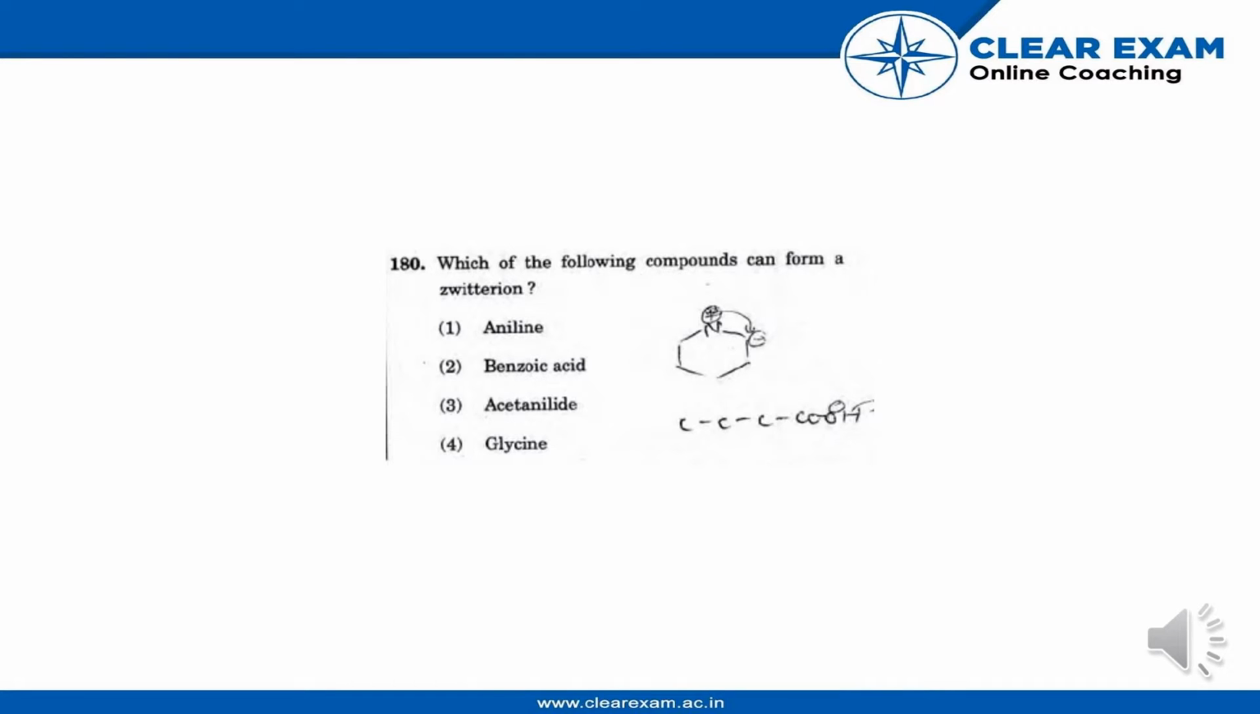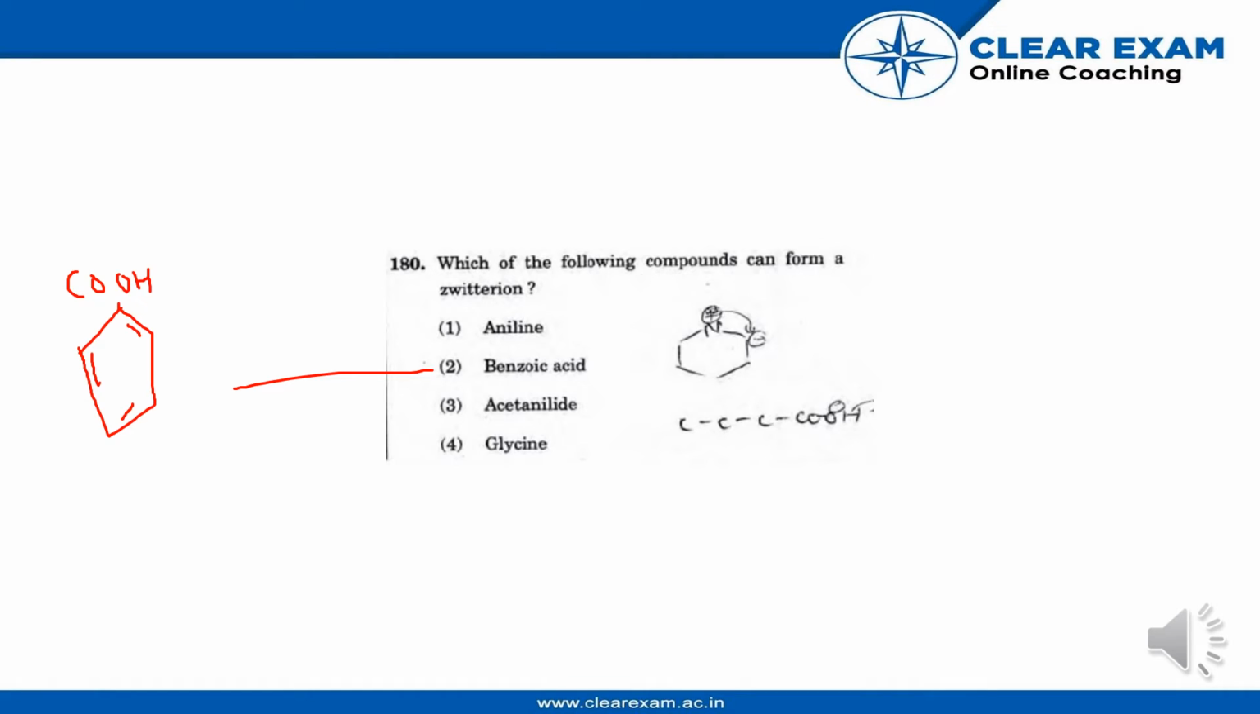We can first look at benzoic acid. So let's draw the structure of benzoic acid, that is COOH and a benzene. So this is our benzoic acid. In this we have one carboxylic group and one benzene group. The carboxylic group can lose a proton and gain a negative charge, and an amino group can gain a proton and a positive charge, and that can give rise to a dipolar ion. So that's why it's not possible for this.